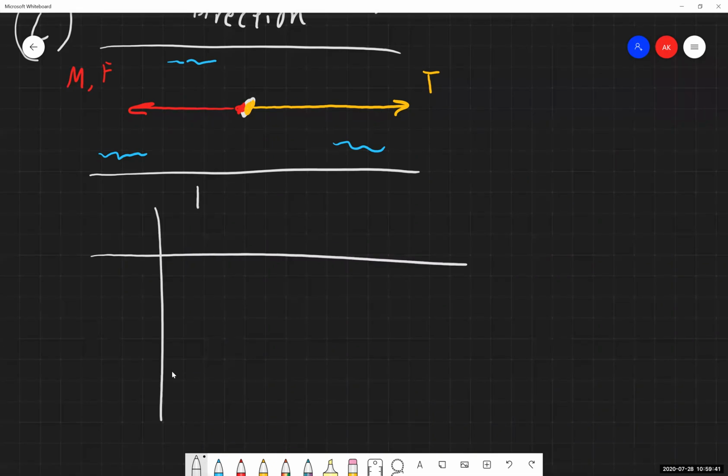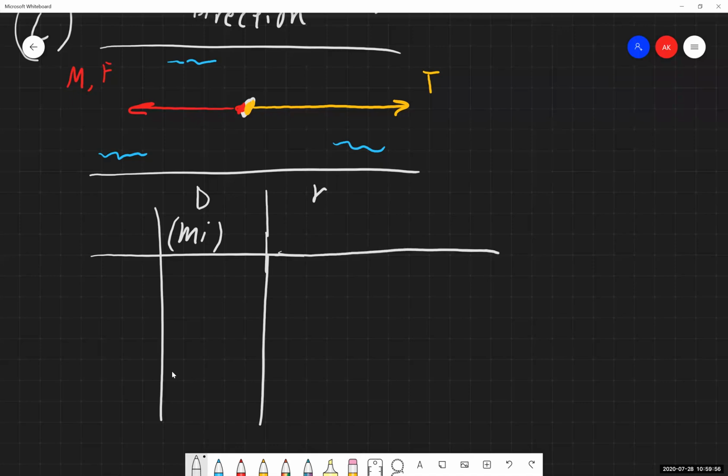So we have our distance in miles. We have a rate. It's a bit straighter here. And what unit are we working with this? Well, it doesn't explicitly say, but our time is in hours. So it stands to reason that our rate is going to be in miles per hour.